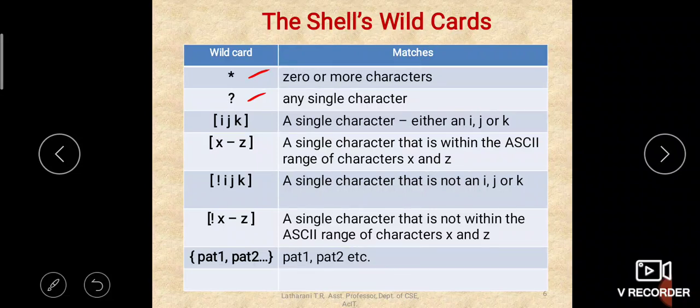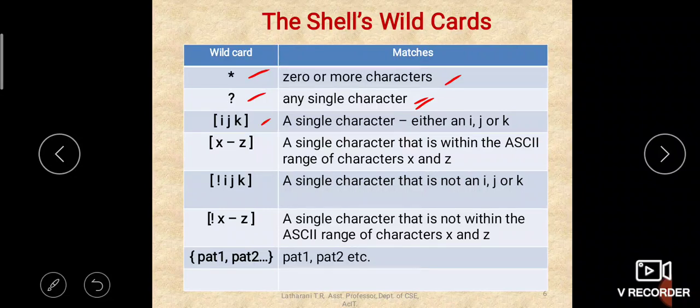Okay. So question mark, any single character it will match. Star will match many characters, 0 or more characters. Question mark will match a single character and it will not match 0. One single character must be there. Okay, that is question mark.